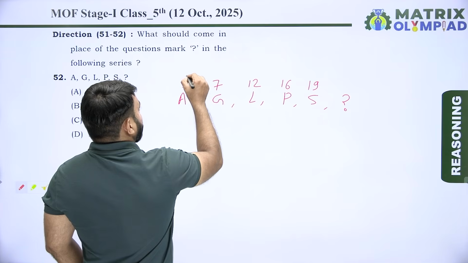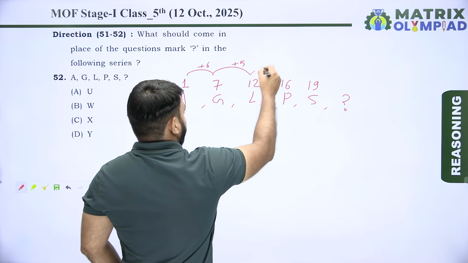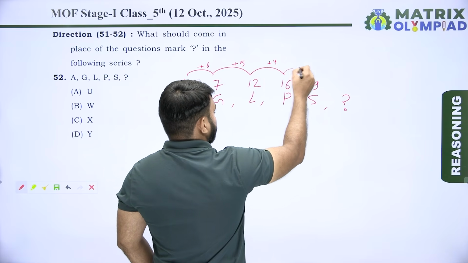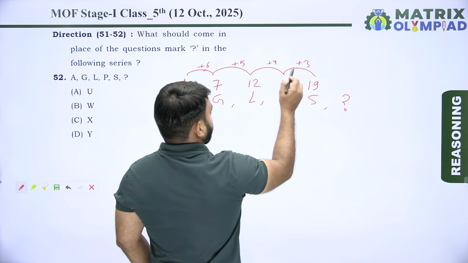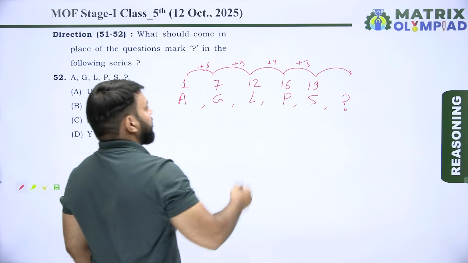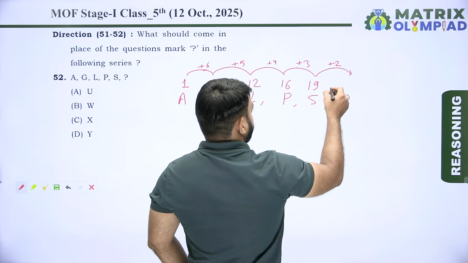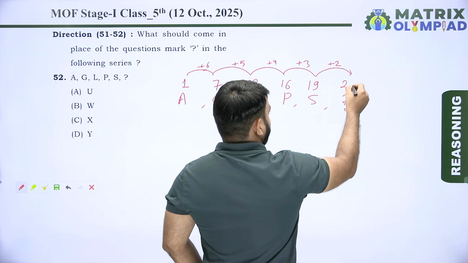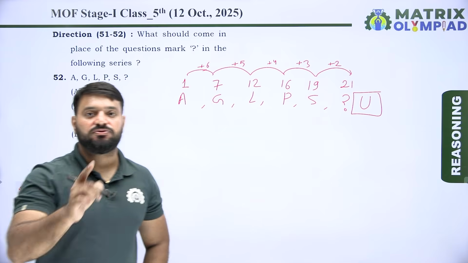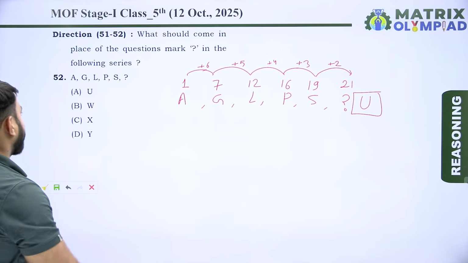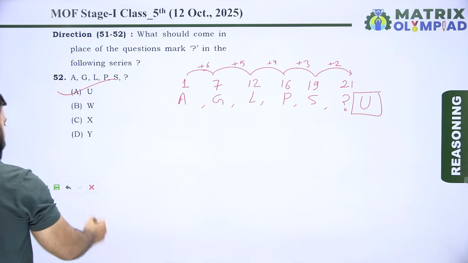So pattern is 1 to 7, it means plus 6, 7 to 12, it means plus 5, 12 to 16, it means plus 4, 16 to 19, it means plus 3. So now pattern is plus 6, plus 5, plus 4, plus 3. Now plus 2. So plus 2, it means 19 plus 2, it means 21. So 21, it means U, because place value of U in English alphabet is 21. So here missing letter is U. So here option A is the correct answer of this question. Let's move on to the next question.